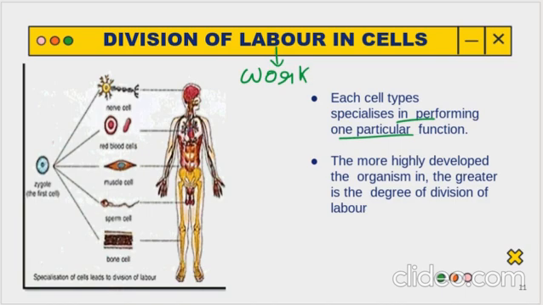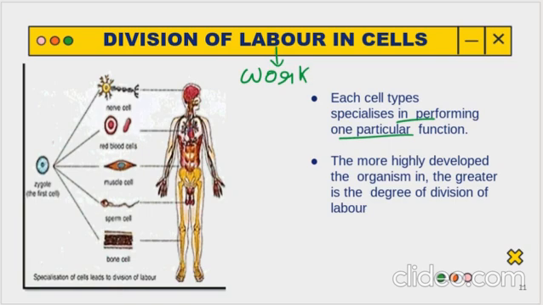All the cells have different things to do, right? And they are located in different places. Nerve cells, red blood cells, muscle cells, bone cells, fat cells, reproductive cells, everything, they are divided. Why are there so many cells? Because they do different things in different places. The higher the organism is, the more division of labor there will be.